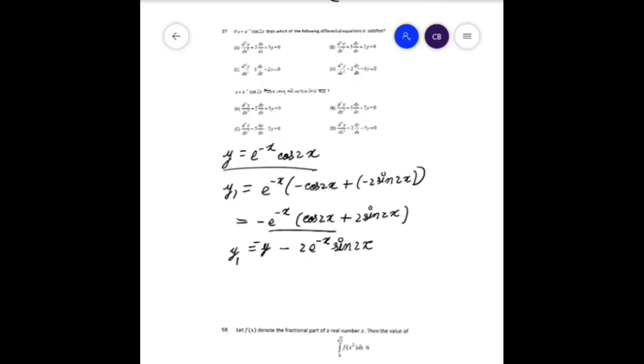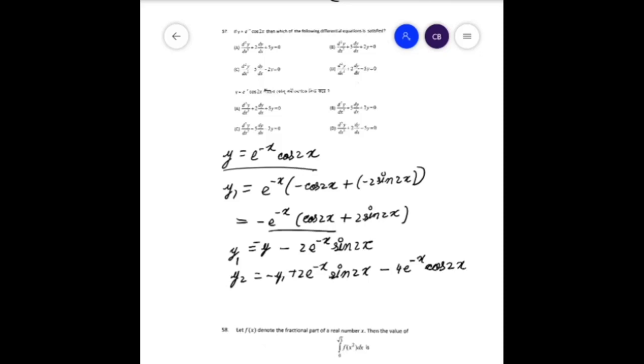After differentiating again, we can see y2 is equal to minus y1 plus 2 e to the power minus x sine 2x, that is when we differentiate the e to the power minus x part, minus 4 e to the power minus x cos 2x, that is when we differentiate the sine 2x part.